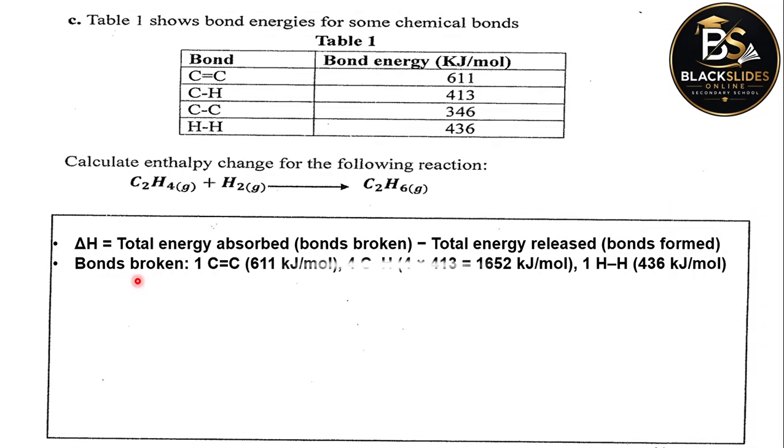So to find the total energy absorbed in breaking bonds, we shall consider the bonds involved here. For ethene, there's a carbon-carbon double bond, and there's only one such bond there, this one here. So we have 611. 611 kilojoules is required to break the carbon-carbon double bond in ethene.